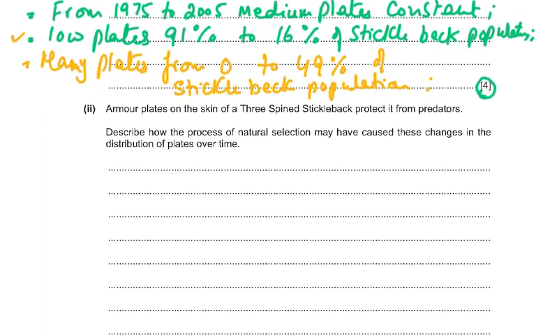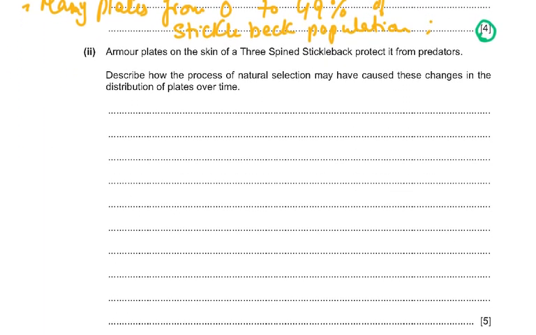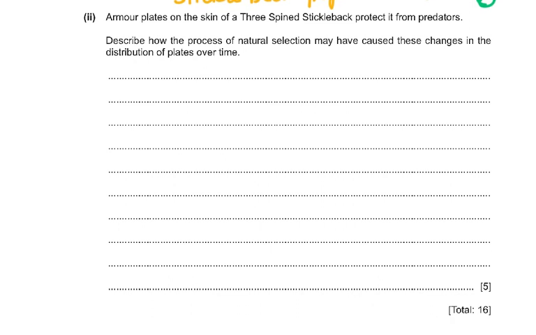Then coming to part 2, which is the end of the question. Armor plates on the skin of a three-spined stickleback protect it from predators. Describe how the process of natural selection may have caused these changes in the distribution of plates over time. Now, as you all know, for natural selection, there are some things which you have to write in, there's a certain format. And if you just remember it, for any question on natural selection, you just have to write the same thing.